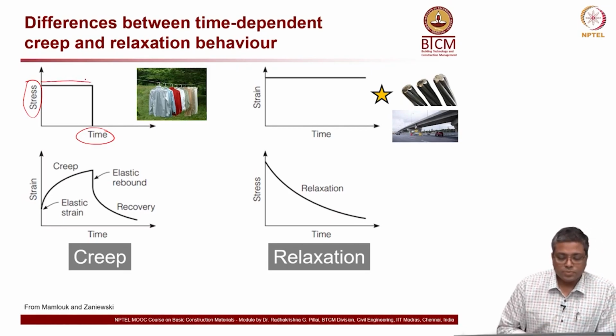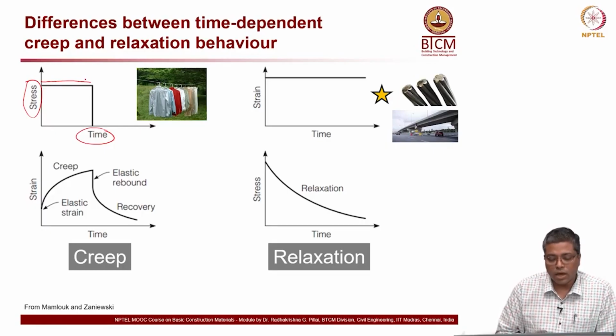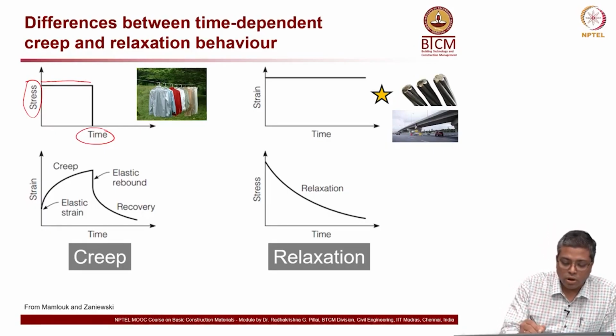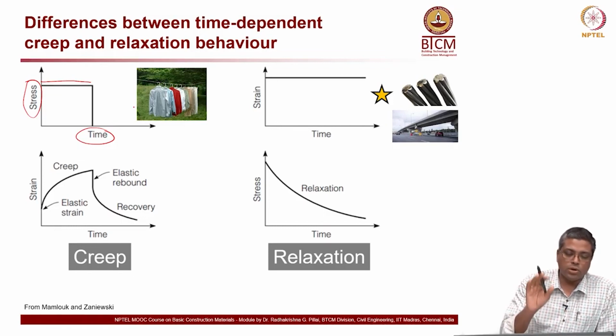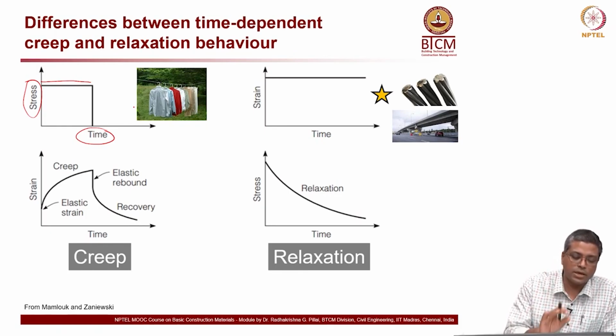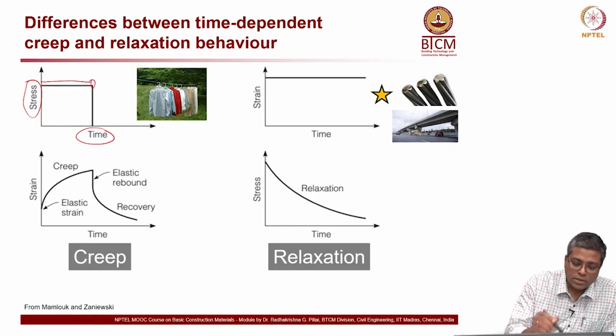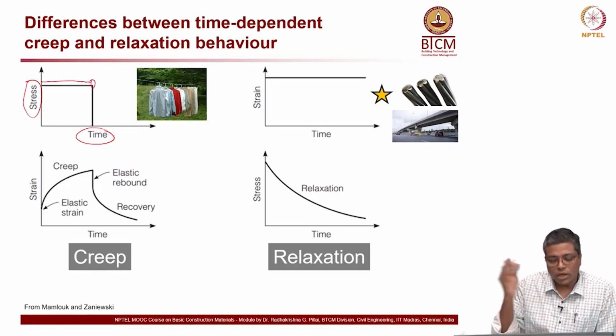This is an example. You can see cloth hung on a string. Here, the load of all these shirts causes some stress acting on the string. At one point it is unloaded, you take the cloth off.